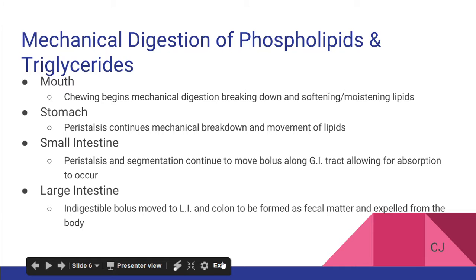Lipids. As lipids are not water-soluble, their digestion occurs somewhat differently. Mechanical digestion begins in the mouth with the act of chewing and moistening with saliva. Via the esophagus, partially digested lipids are transferred to the stomach, where churning movements such as peristalsis and segmentation further the mechanical breakdown of lipids. Peristalsis and segmentation continue in the small and large intestine, moving the bolus and undigested matter to the cecum and colon to be expelled from the body.